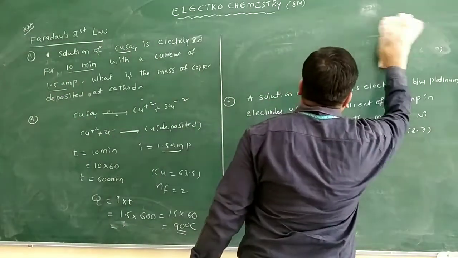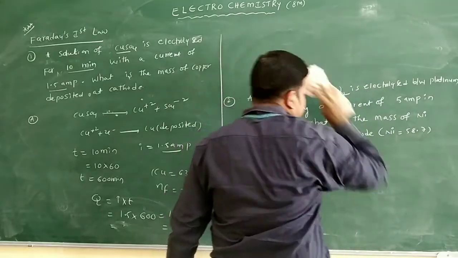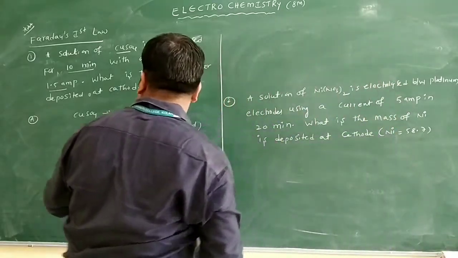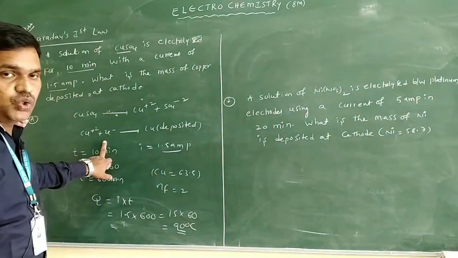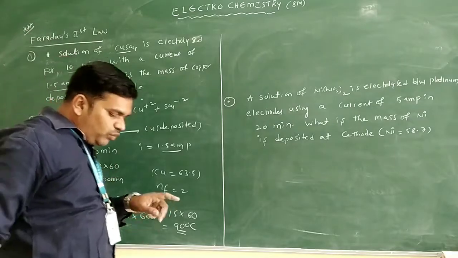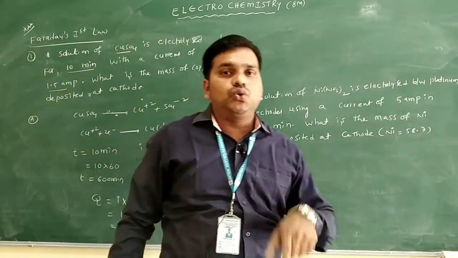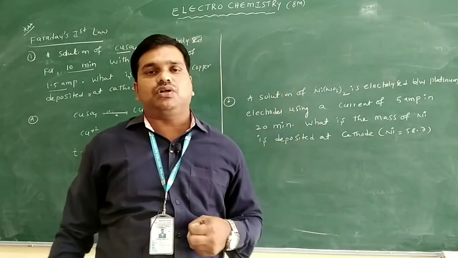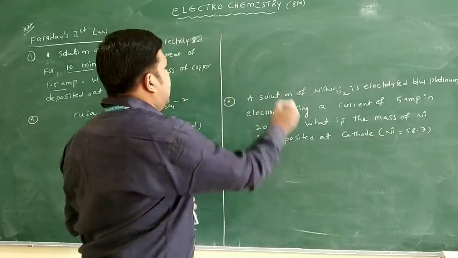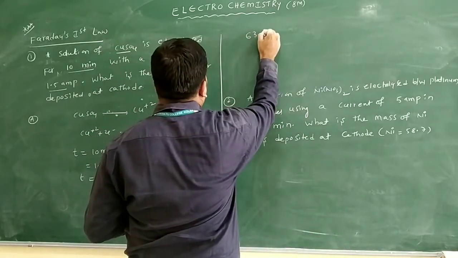So by comparing the charge, how will you write this question? Now we will say copper gains how many electrons? 2 electrons only. You know already 1 electron means 1 faraday, so 2 electrons means 2 farads only.